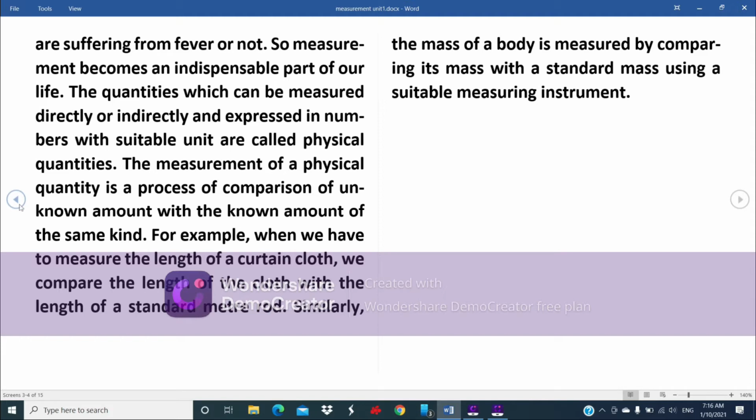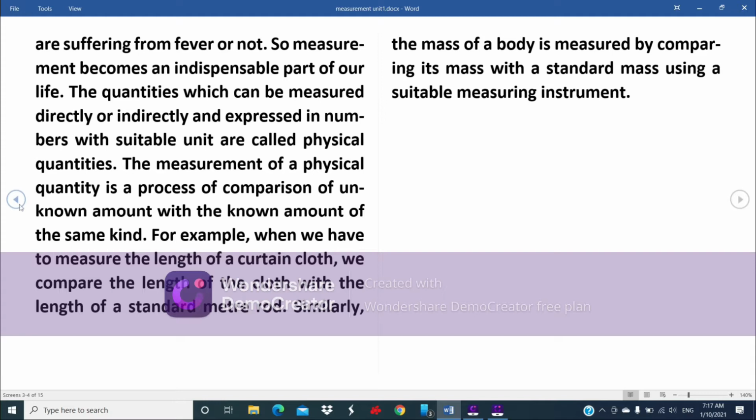The quantities which can be measured directly or indirectly and expressed in numbers with suitable unit are called physical quantities, or the quantities which are measurable are called physical quantities, like length, mass, time. And those which are not measurable are not physical quantities, like happiness, sorrow. Our feelings are not measurable, so these are not physical quantities.